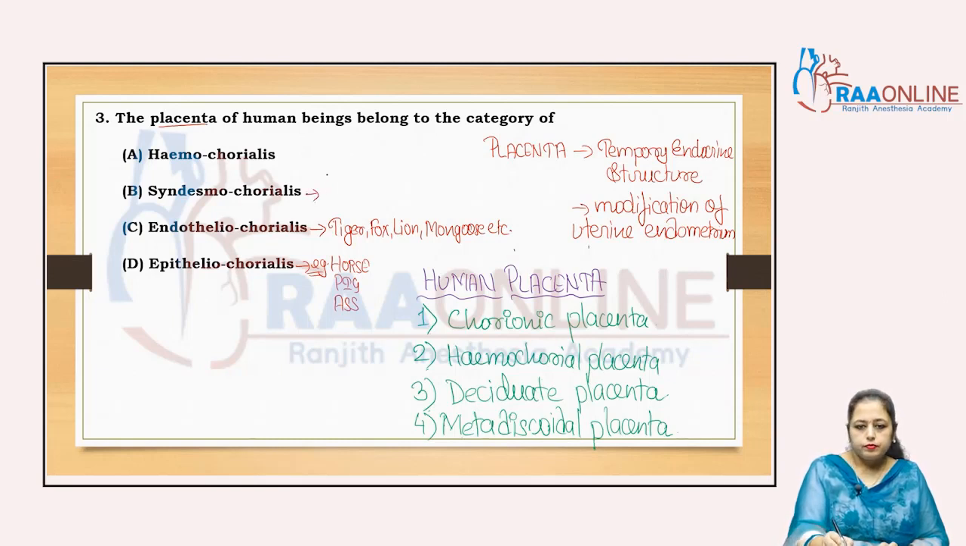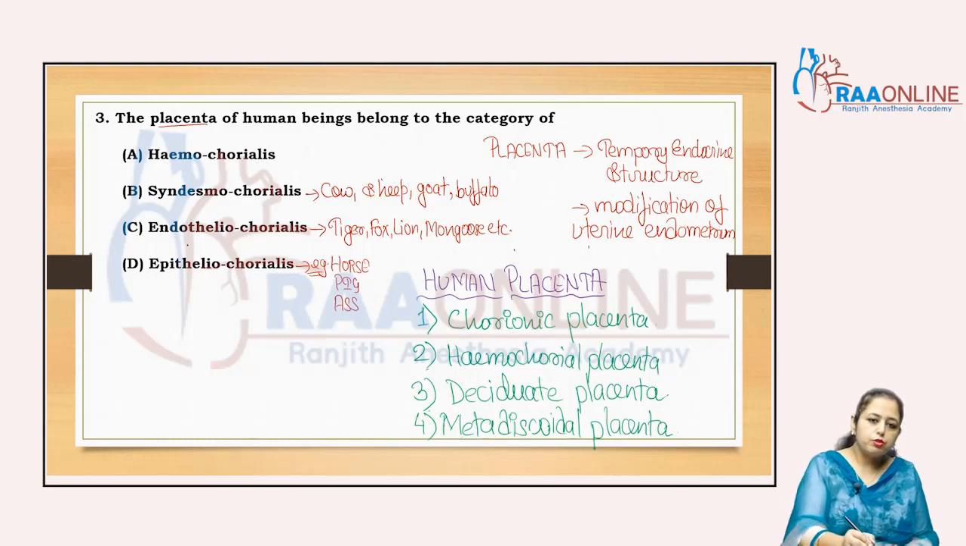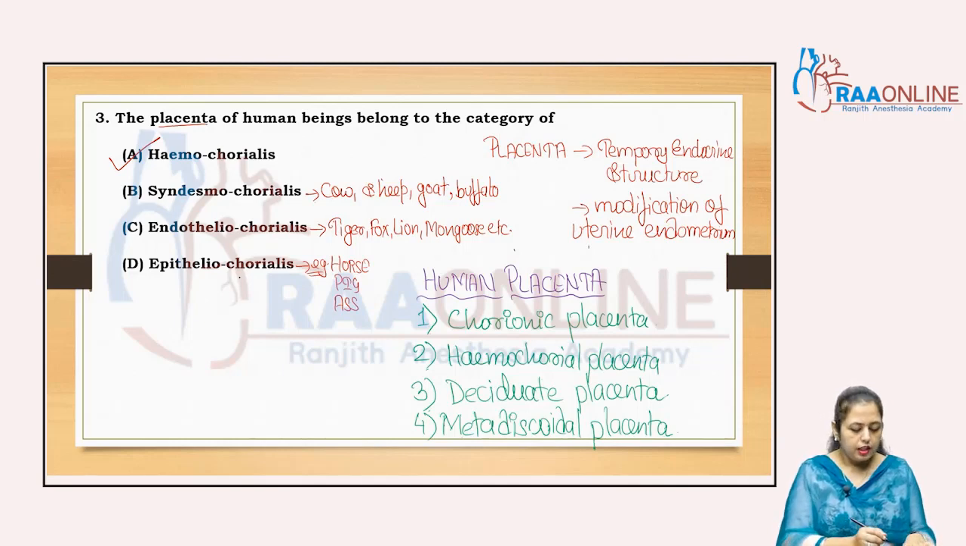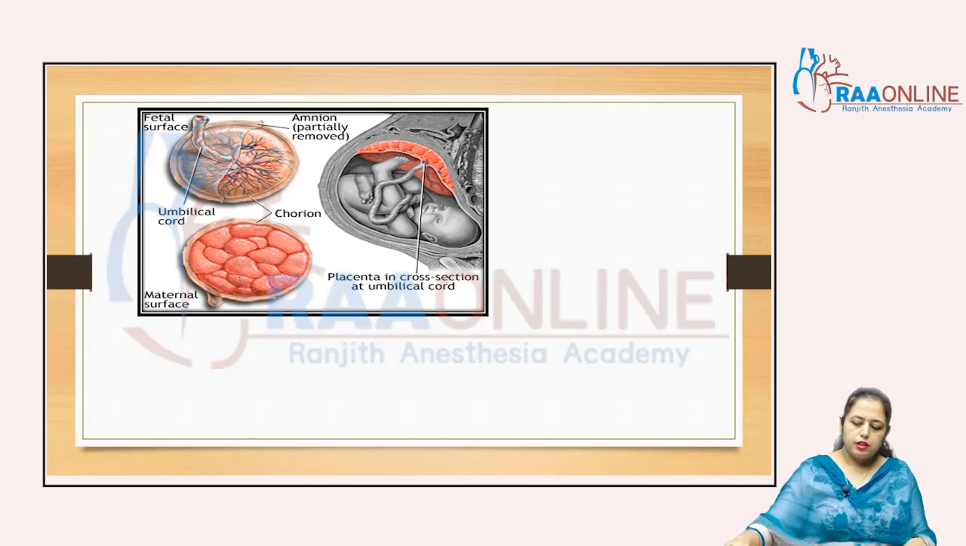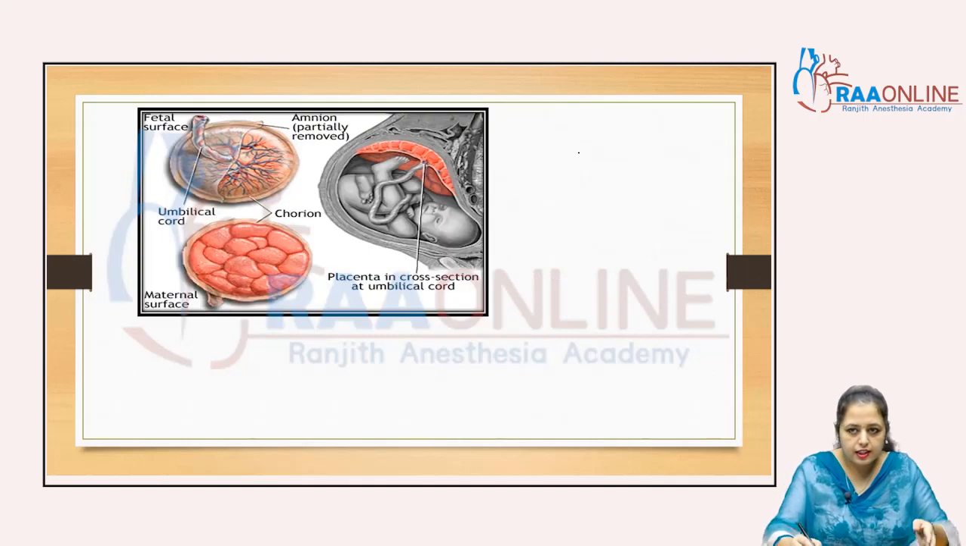Syndesmochorial placenta: cow, sheep, goat, buffalo, right? Clear? So hemochorial placenta is present in the human, so the answer is A, but these are the other types of the placenta. Clear? Now, there is some more information you have to know about the placenta, that is, as